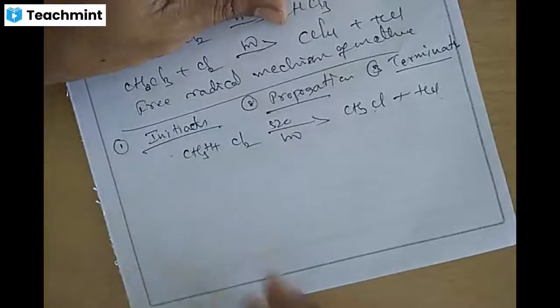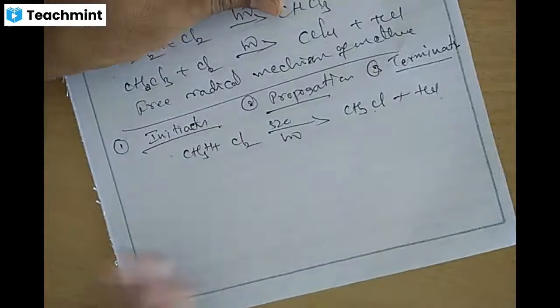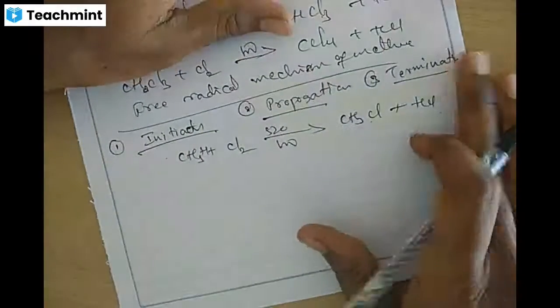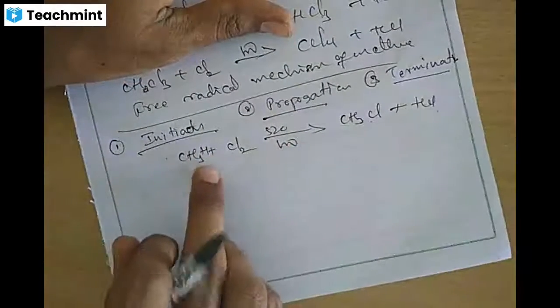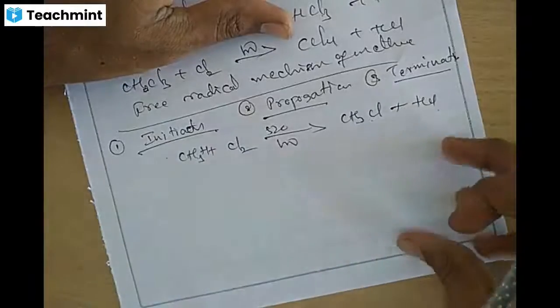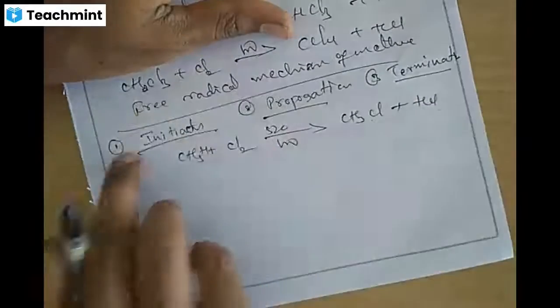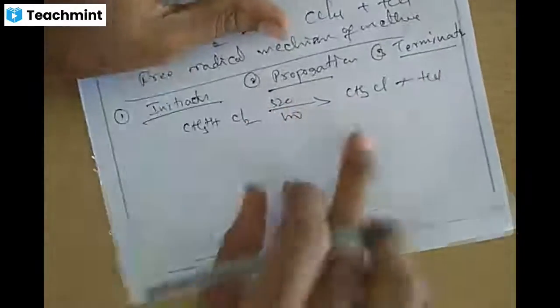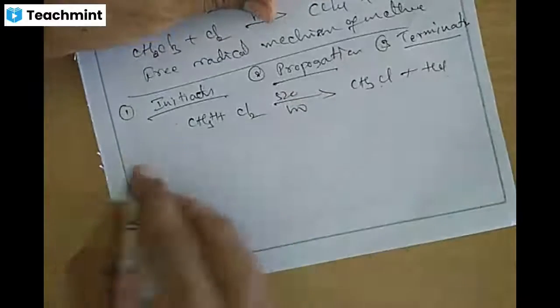When the reactants are consumed completely, the reaction terminates. Till then the reaction continues, that is propagation. The reaction needs to begin with initiation. In chain initiation, what happens?